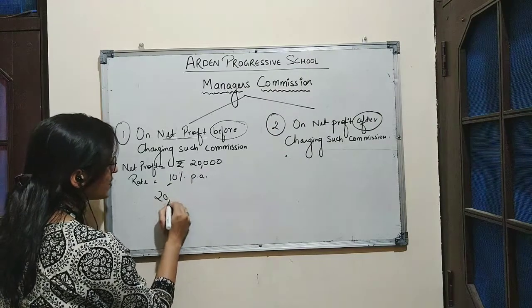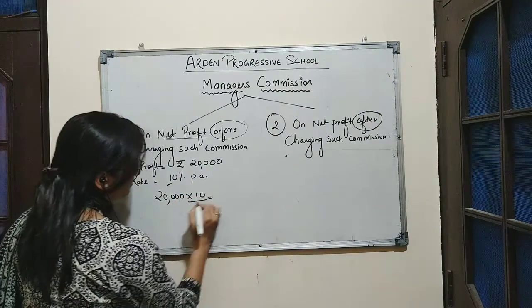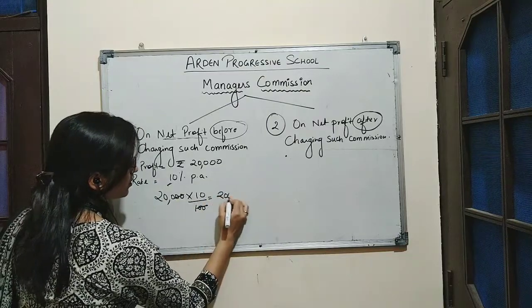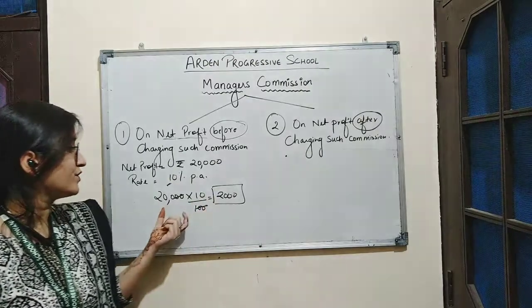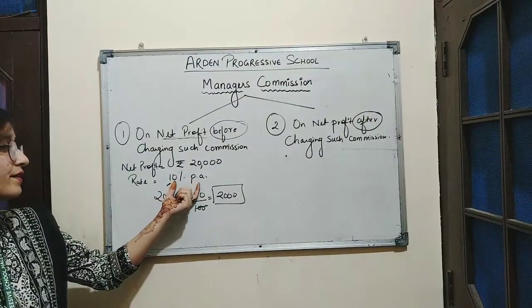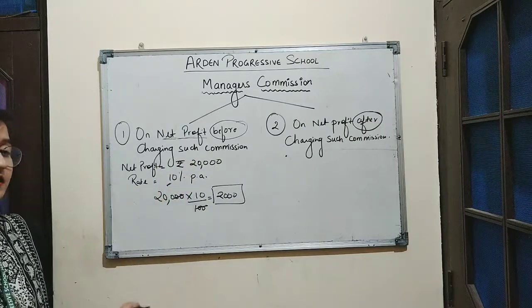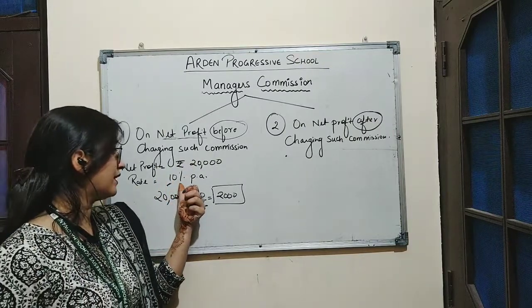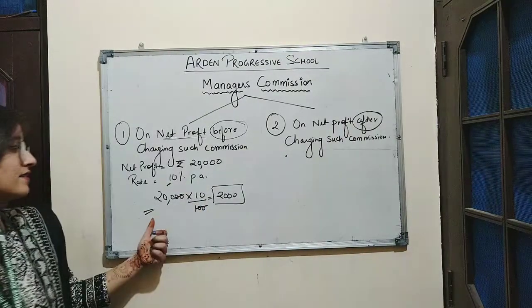Net profit is 20,000 and 10% of 20,000 will be 2,000. In this method we just have to calculate the percentage of net profit. Whatever percentage is given in the question, we will calculate it in a simple way.